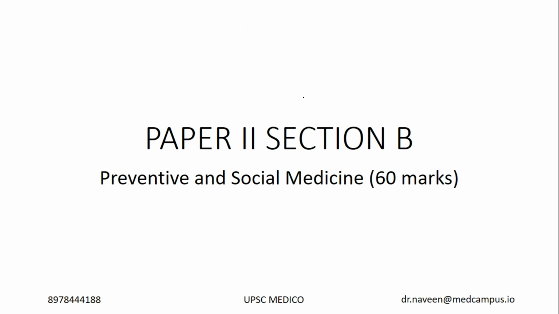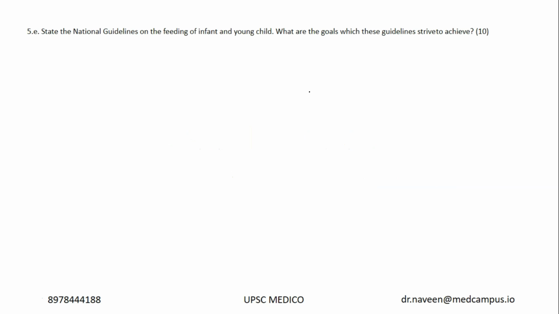Now, final part is paper 2 section B, preventive and social medicine for 60 marks. State the national guidelines on feeding of infant and young child. Okay, national guidelines. What are the goals which these guidelines strive to achieve? Altogether a bouncer question. There were national guidelines, but they are not recent. They are somewhere around 2014 to 2018 ones. Okay, these national guidelines are given on the feeding of infant and young child.